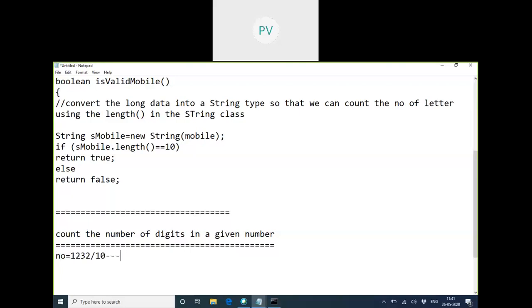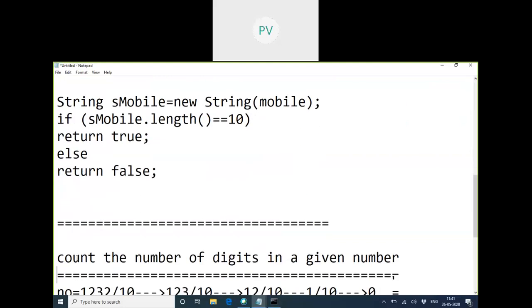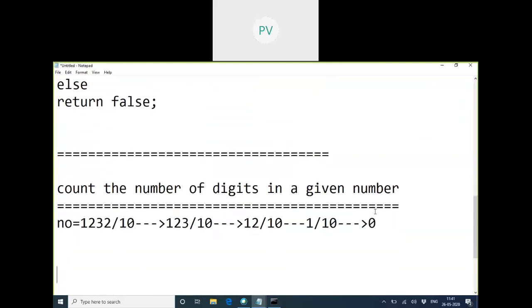123. So again, because the number is a valid number, again I'll divide by 10. Again it will be 12. Again divided by 10, it reaches 1. Divided by 10, it reaches 0. So I'm able to count, no? Every time I'm doing division, there is a number counting. So count the number and keep on increasing the count as long as the digit reduces to which number?